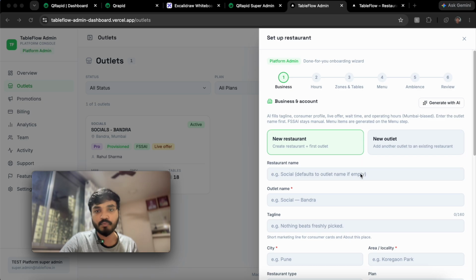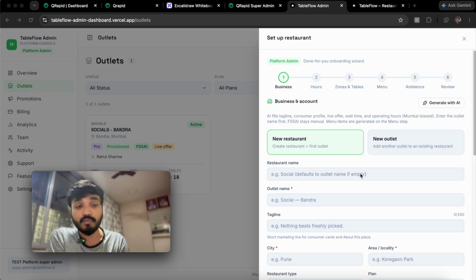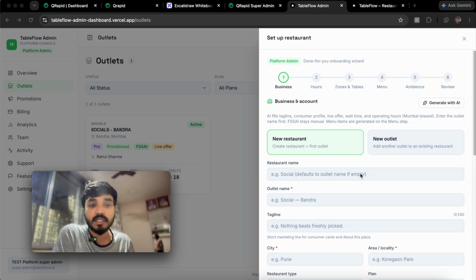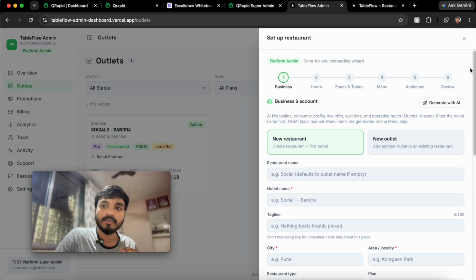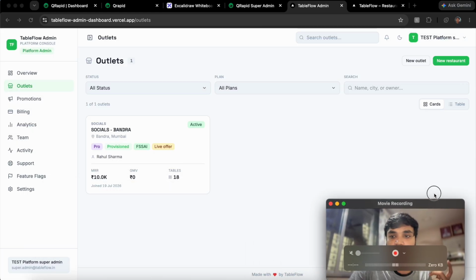And restaurant profiling should be better, and we want to see how it can be better than Google. Google's business profile of course has a lot of information, but if tomorrow we want to switch to B2C, it should not be a lot of work, right? So restaurant profiling is very important, and it is also important to keep an eye on it so it does not get messed up. It should be minimal, and that's why we kept minimal things in onboarding. Onboarding is different and configuration is different, so we kept those things separate.